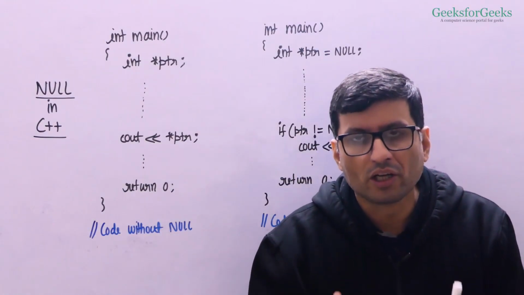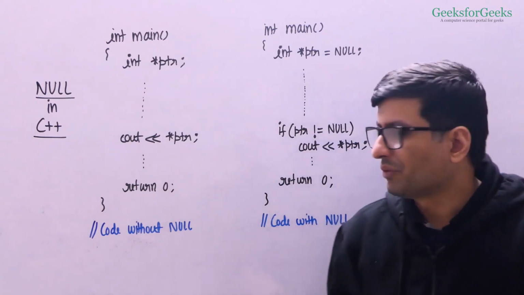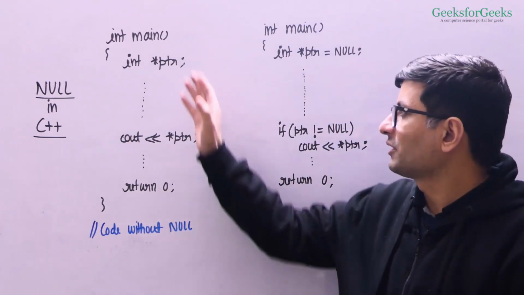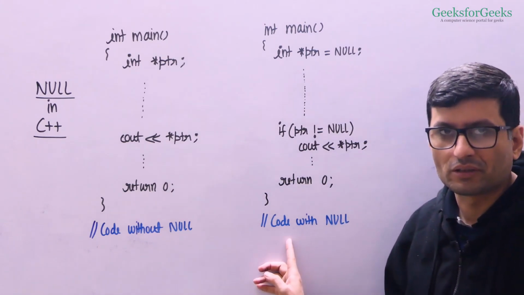Let us talk about null pointer in C++. Let's get an idea about the null pointer with these two example codes. This is one code that does not use null pointer, and this is one code that uses null pointer.